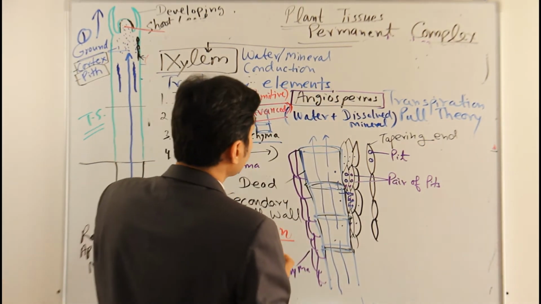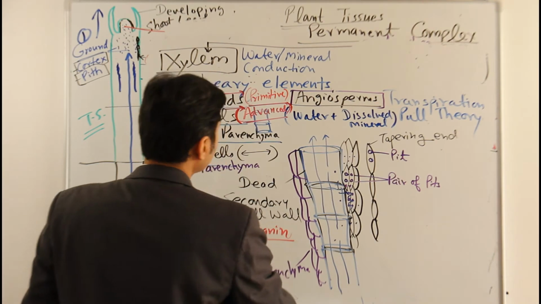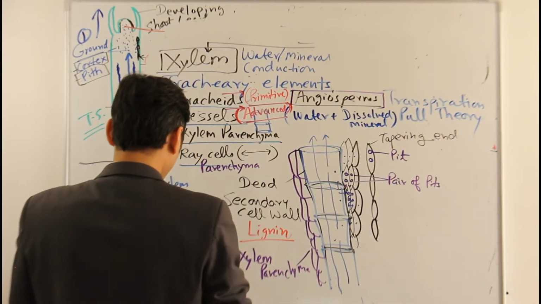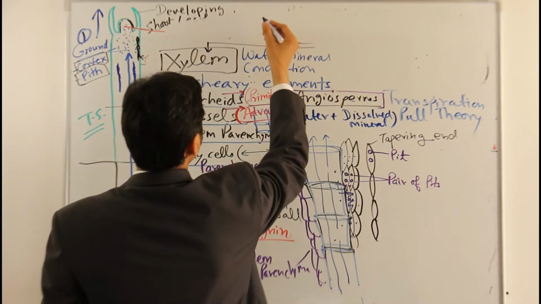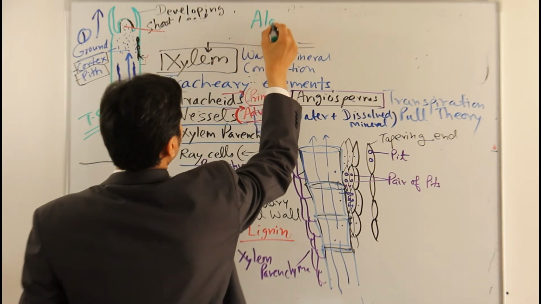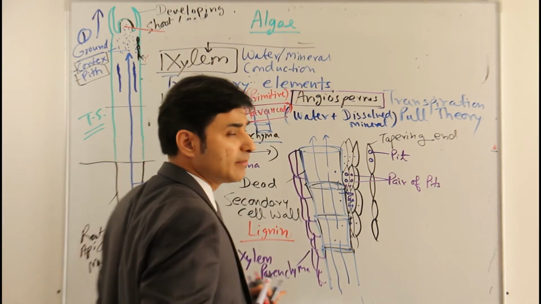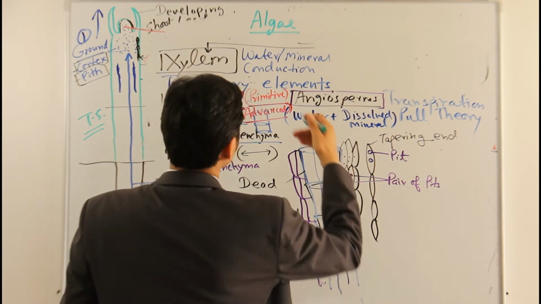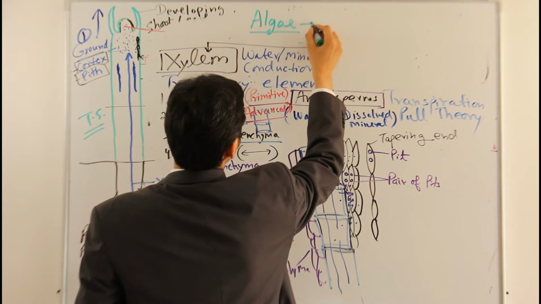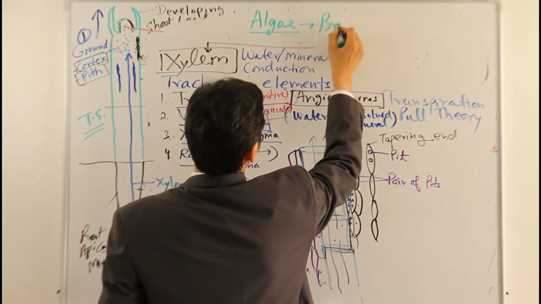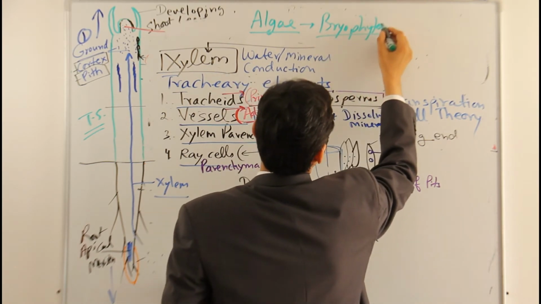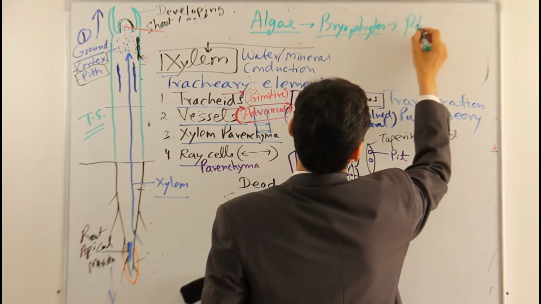Now, if you see the plant kingdom, there are different types of groups of plants. I'll just write here the different types. We have algae, which are green, very simple plants which are growing in water. They don't have roots and all those things. Then the next is bryophytes. We discussed this also, but I'm just writing here bryophytes. Then pteridophytes.